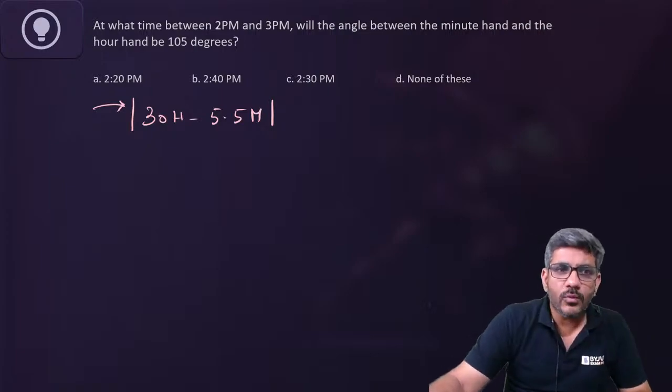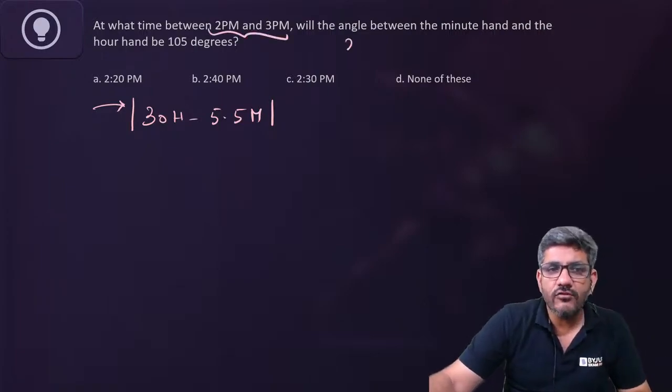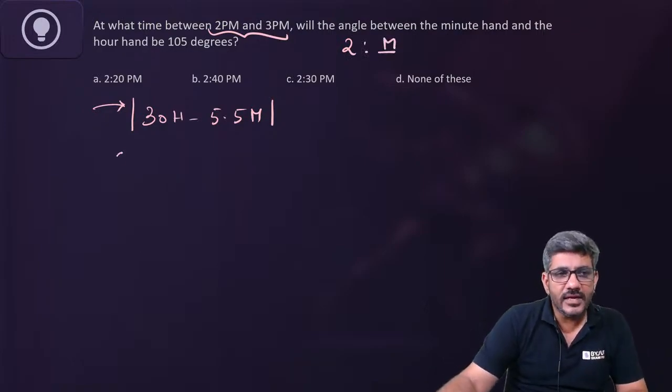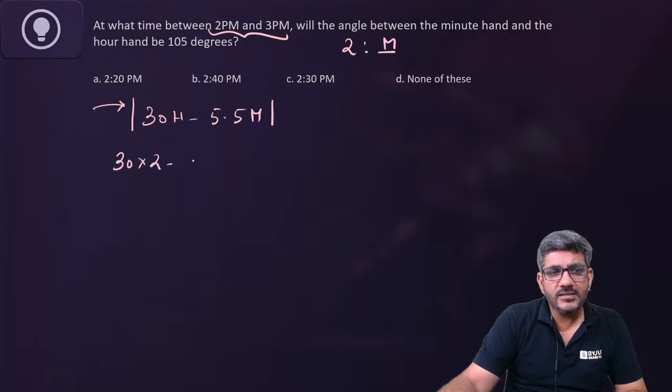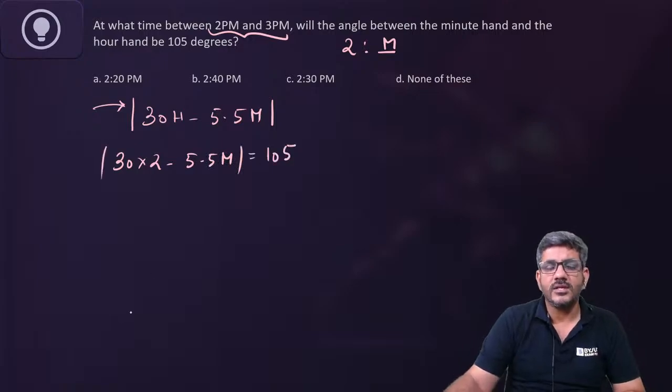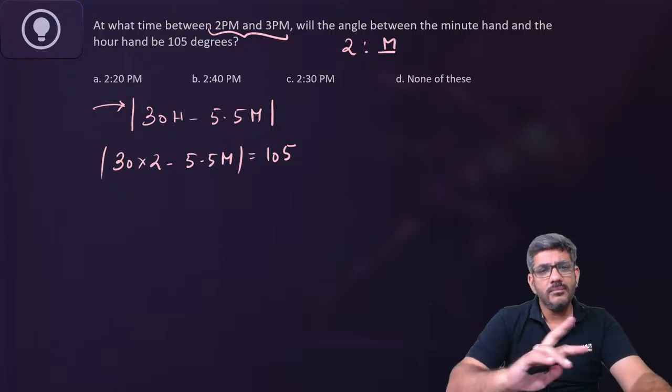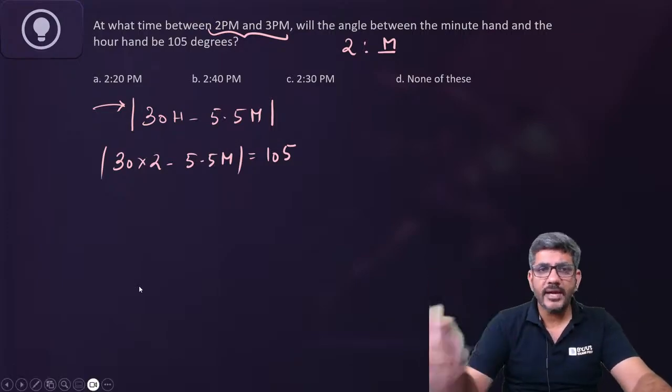Now, when he says between 2 and 3, the time would be 2 hours and some minutes, let's say m minutes. So 30 into 2 minus 5.5 into m should be equal to 105 degrees. That's what the question is asking. अब इस पे तो mod लगा हुआ है, इसका मतलब plus 105 भी हो सकता है और minus 105 भी.